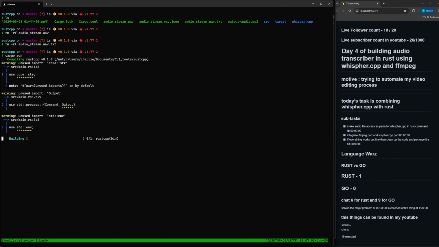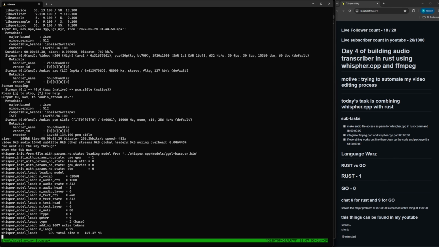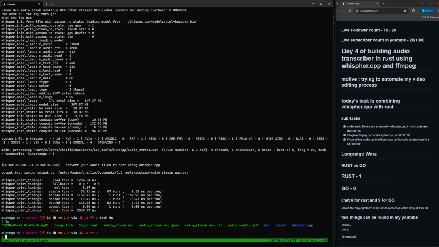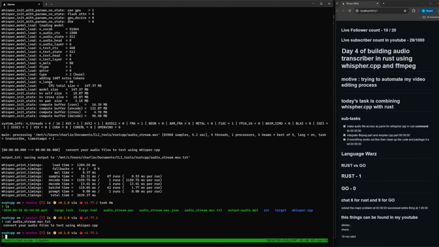Cargo run. So now you can see the entire run, and Whisper is taking over the entire thing, and you can see "convert your audio to text using whisper.cpp" highlighted here. And you can also see that the audio.stream.wav.text file is generated, which is actually generated here. So if I do cat audio.stream.wav.text, you can see "convert your audio files to text using whisper.cpp." That is the exact line which I spoke inside that audio clip.